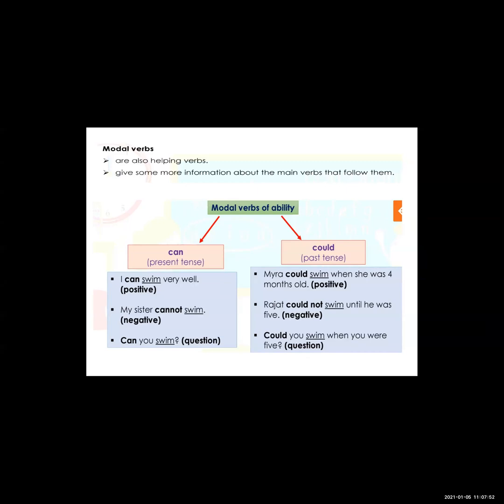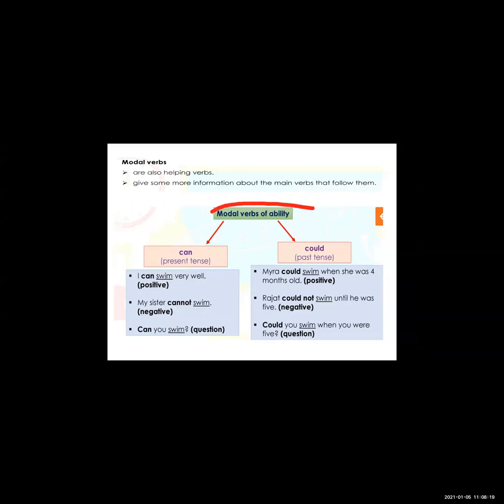So see here, modal verbs are also helping verbs. Modal verbs give some more information about the main verbs that follow them. See now, there are some modal verbs of ability. Okay, so which are the modal verbs of ability? That is can and could.